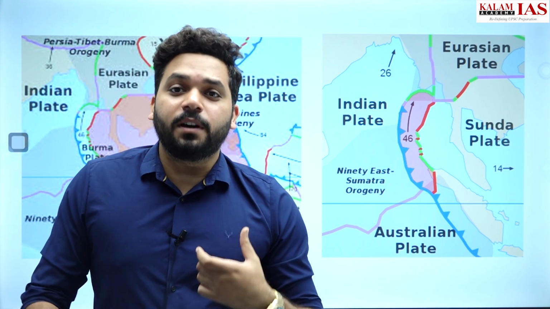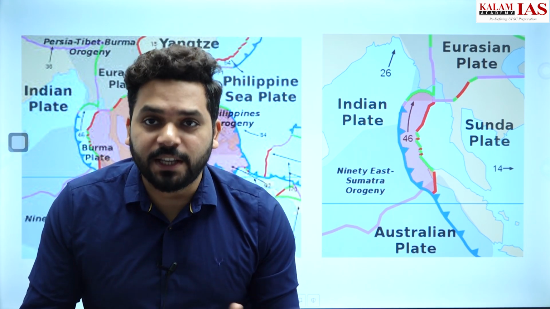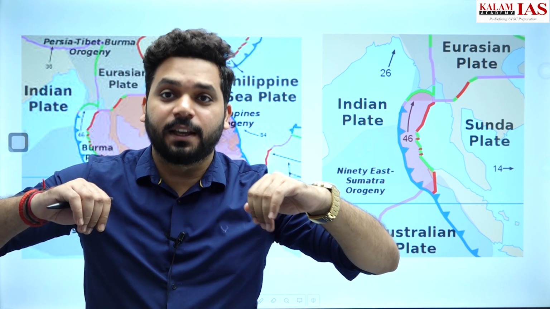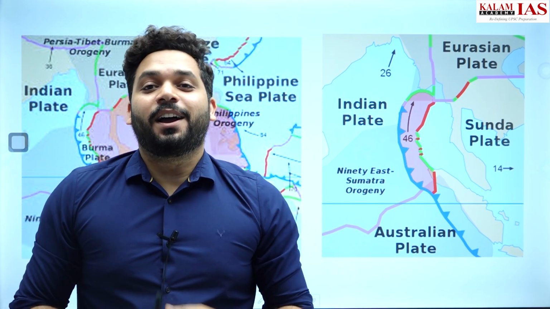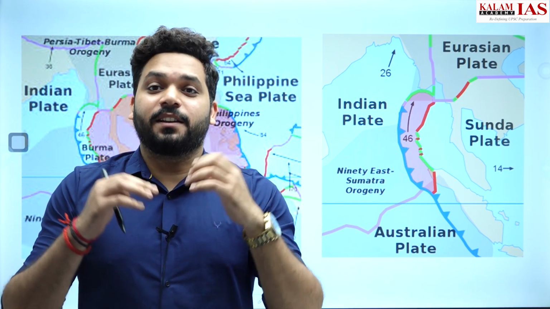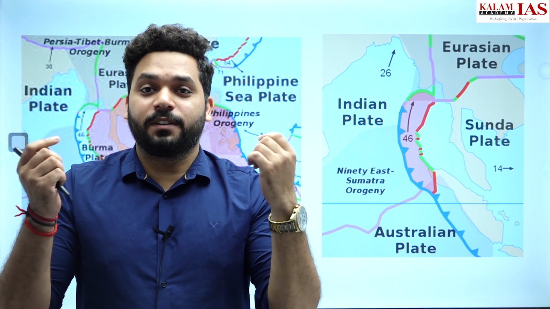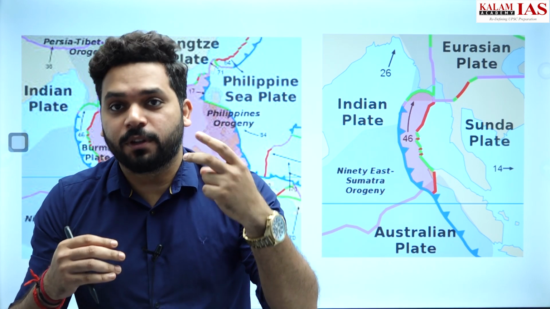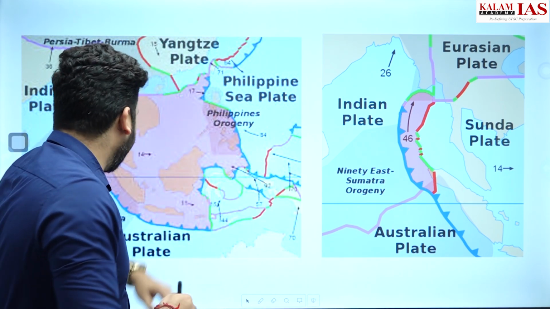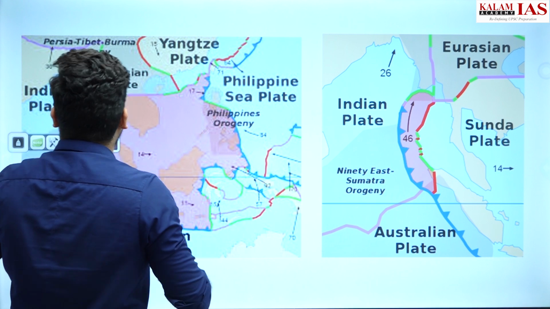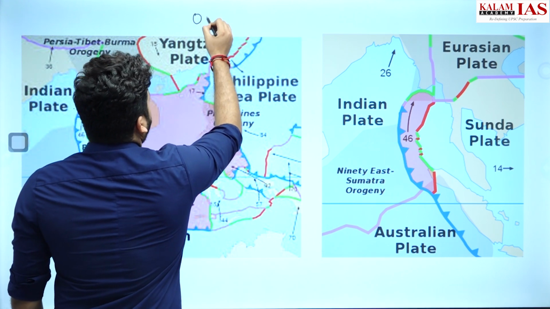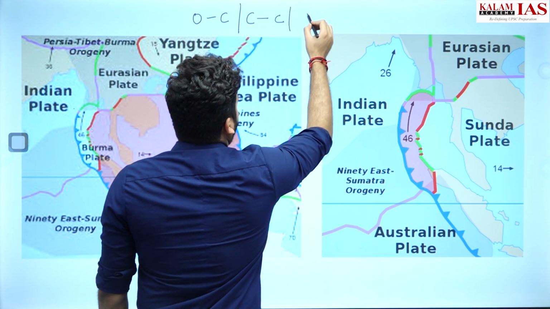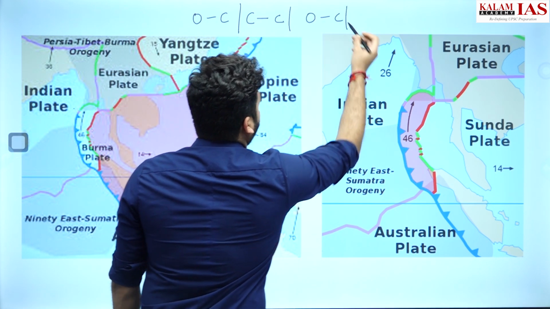We are aware of the interaction of plate boundaries. There are divergent plate boundaries and there are convergent plate boundaries. Within the convergent plate boundaries, where the different plates of the earth interact, there are three types of convergence: oceanic and continental convergence, then continental convergence, and then oceanic convergence.